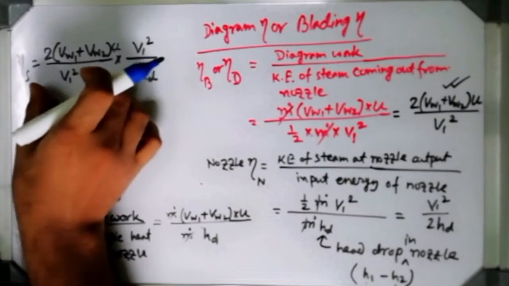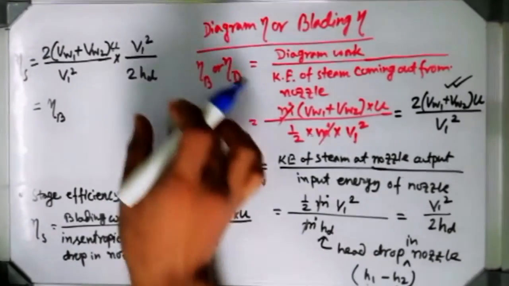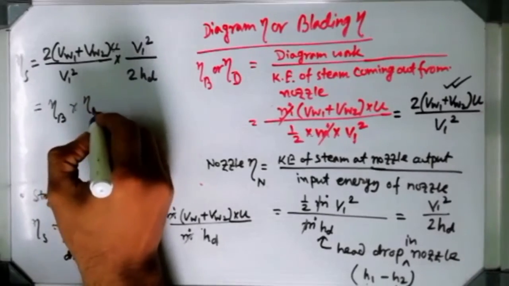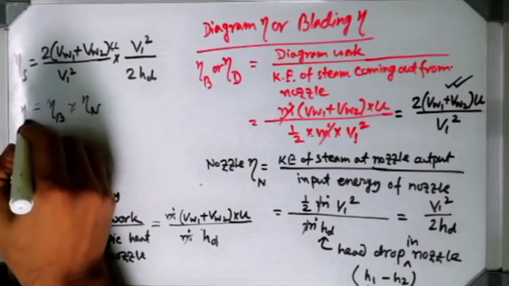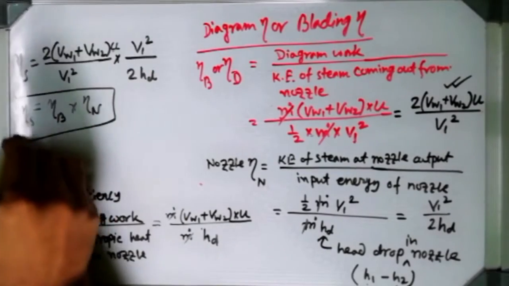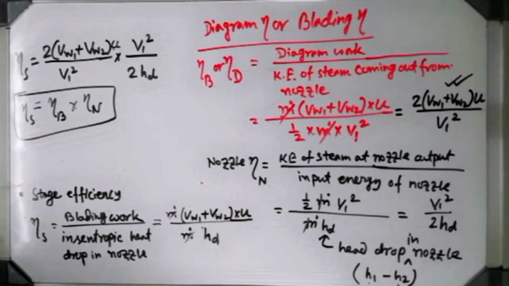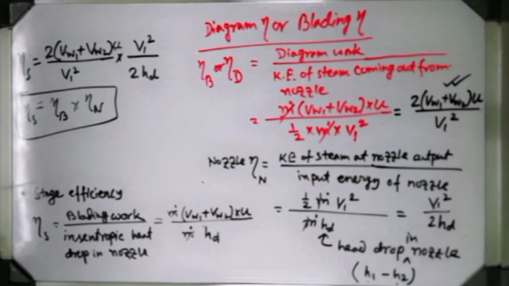Okay, so this left hand part will give you the blading efficiency or diagram efficiency, and the right part will give you the nozzle efficiency. That is the relation I am trying to build over here. That's why I have shuffled the relationship like this. So that is a very important relationship: stage efficiency is nothing but the multiplication of blade efficiency and nozzle efficiency. Now tell me, up to this, is it clear or not?